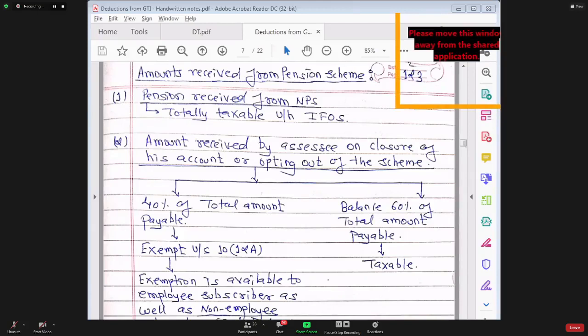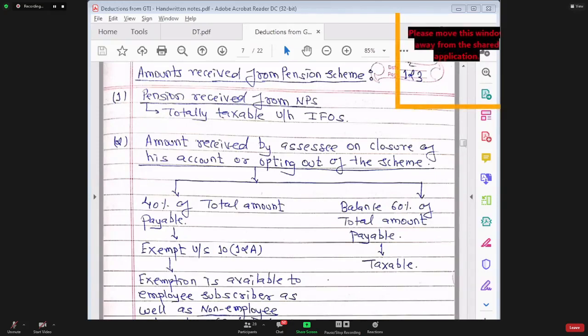The answer is, if he was doing a job, then whatever pension he is receiving, he will receive from the employer. In that case, it is taxable under income from salary. Whereas, if that person was a self-employed person, he is not receiving a pension from an employer because there is no employer. He is receiving pension from this notified pension scheme.